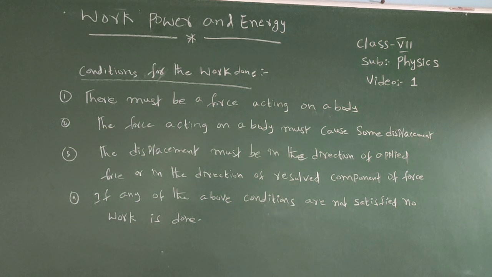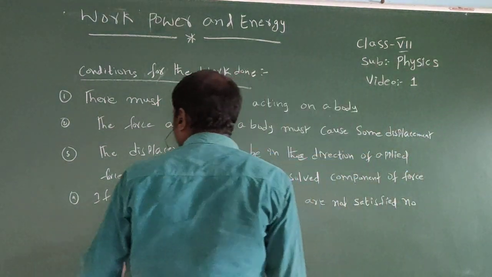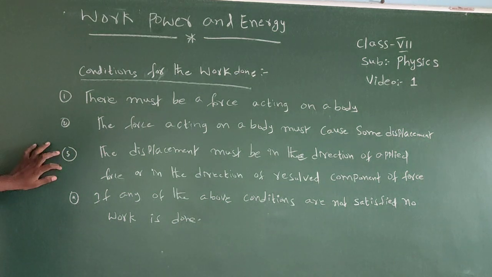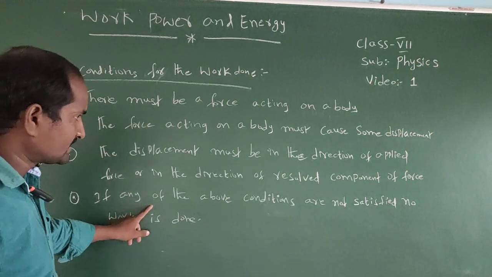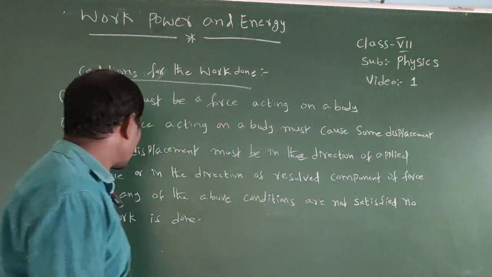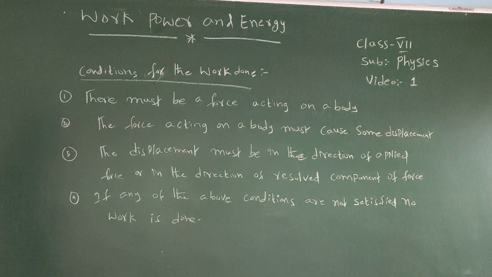The displacement must be in the direction of the applied force or in the direction of the resolved component of a force. If these three conditions are not satisfied, then no work is done. These are the conditions for the work done.